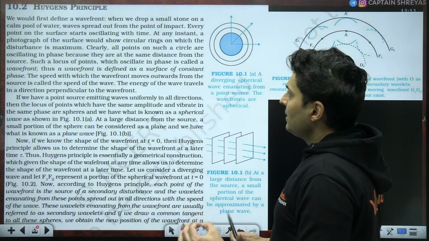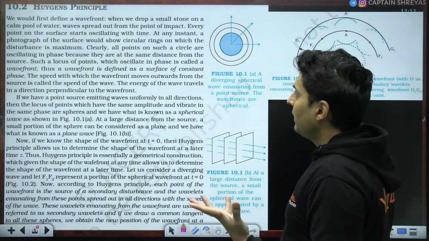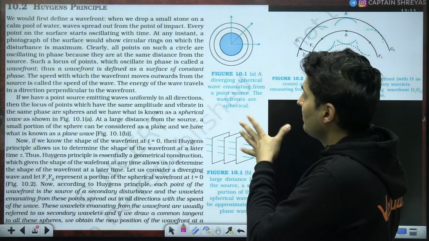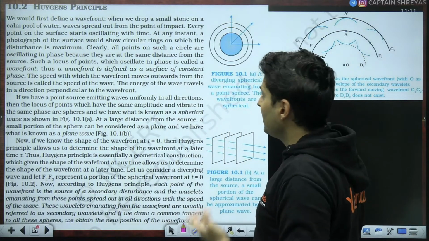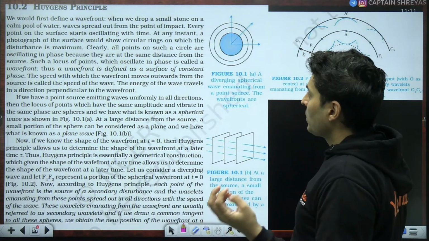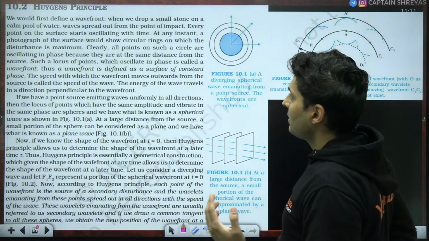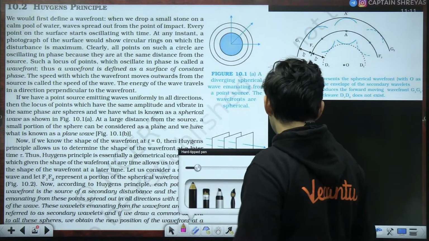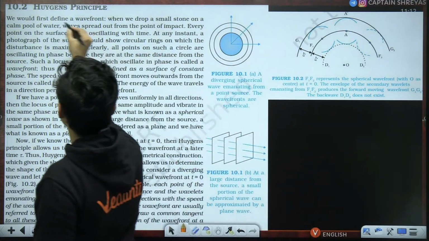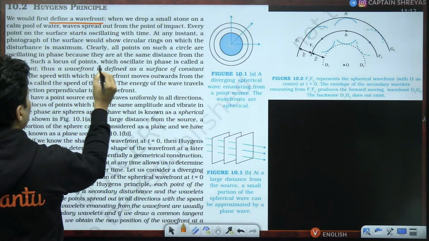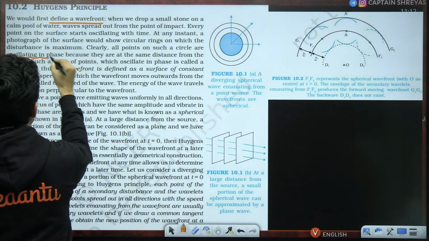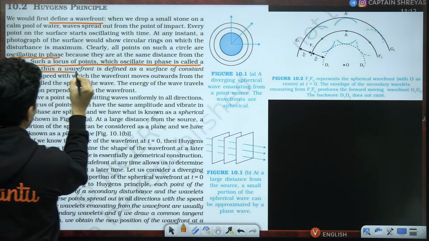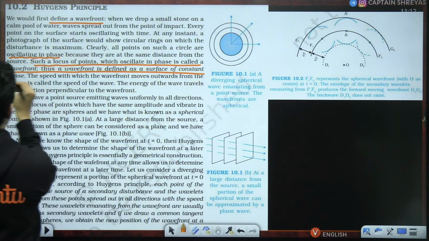So Huygens said that first of all he defined a wavefront. When you drop a stone, the wave spreads, and every point on the surface starts oscillating at some instant. If you take a photograph, it shows circular rings. Clearly all the points on such a circle are oscillating in the same phase because they are at the same distance. So let's define a wavefront. Such a locus of points which oscillate in phase is called a wavefront. Thus, a wavefront is defined as a surface of constant phase.